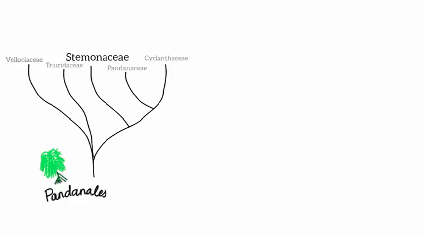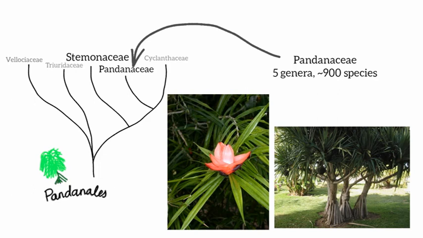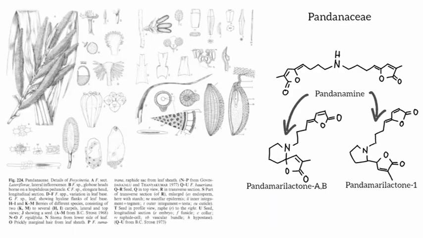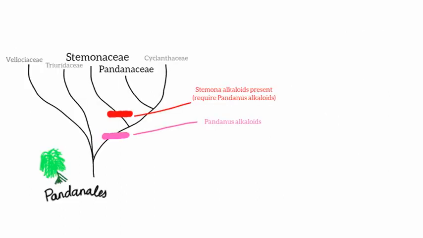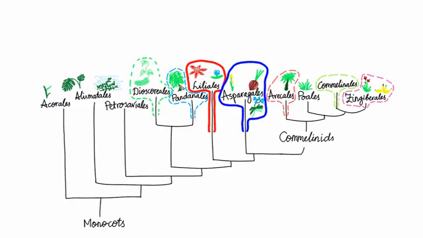The closely related Pandanaceae contain the pandanus alkaloids, the pandanamines, a class of simple alkaloids that are significant because they likely represent the intermediates for biosynthesis of the stemona alkaloids. This raises questions about whether stemona alkaloids were gained in the Stemonaceae or if they were lost in the Pandanaceae, and they are a good example of chemical evolution and diversification. For now, we will skip the Liliales and Asparagales in the phylogenetic tree and take a closer look at the